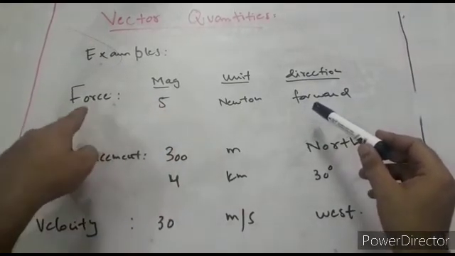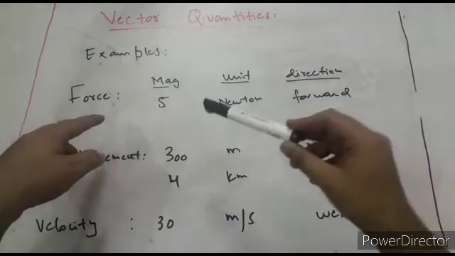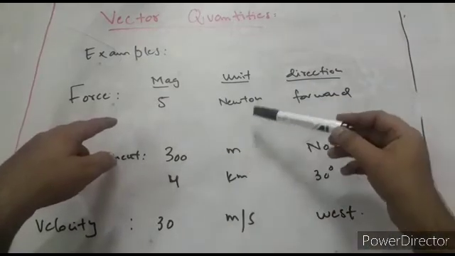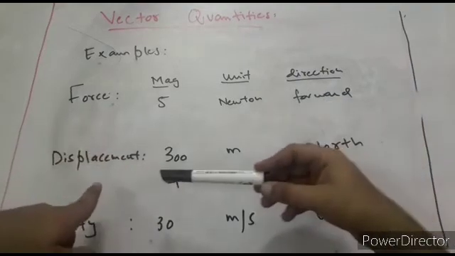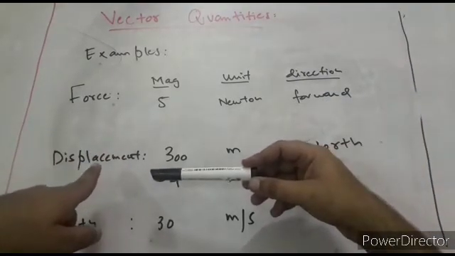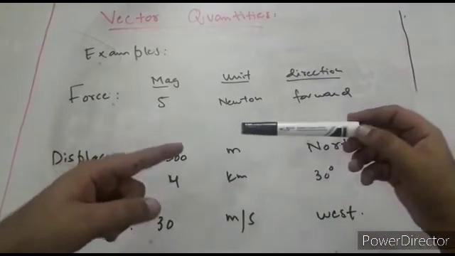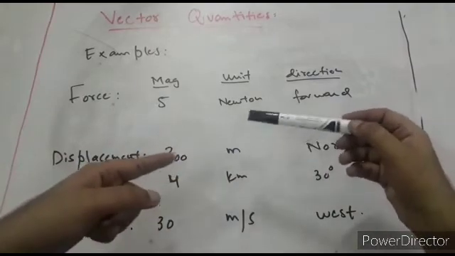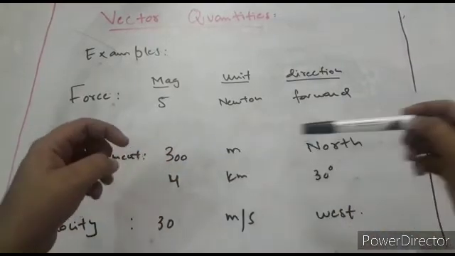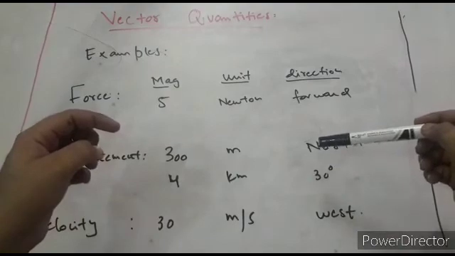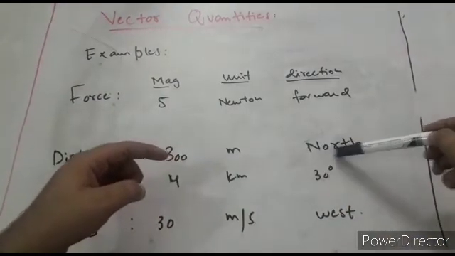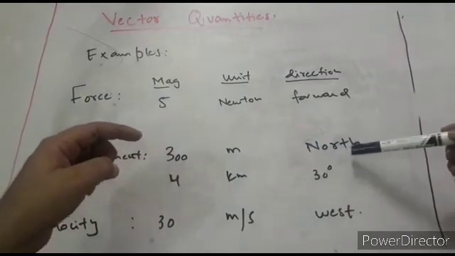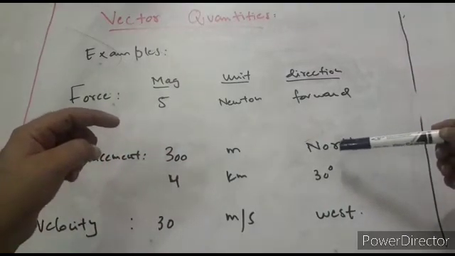That's why force is a vector quantity, because it has magnitude, unit as well as direction for its complete description. Displacement is also a vector quantity. Why? Because we describe a displacement like 300 meters north. A person has displaced 300 meters in the north, so north over here is a representation of a direction.